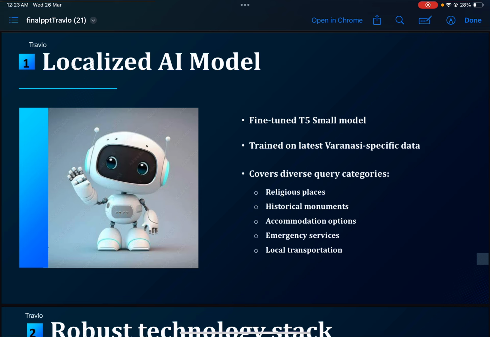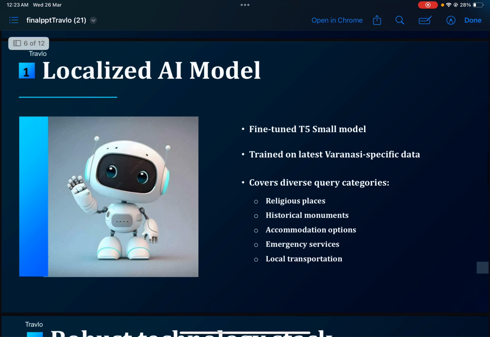Similarly for accommodation, we covered hotels, restaurants and so on, and scraped all the information about them along with their contact and address details, converted it into CSV format, and fine-tuned and trained our model on it. So this is our first approach to localizing our AI model.